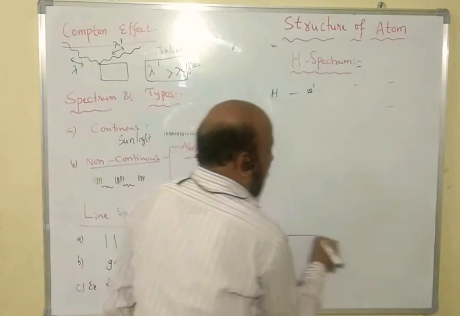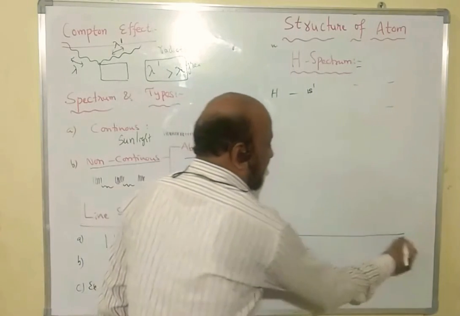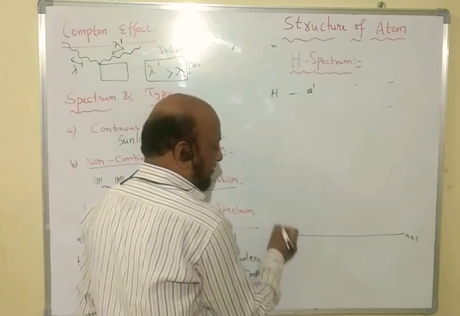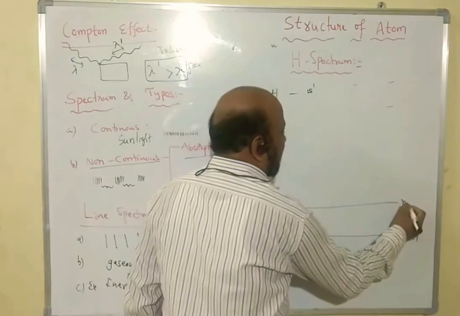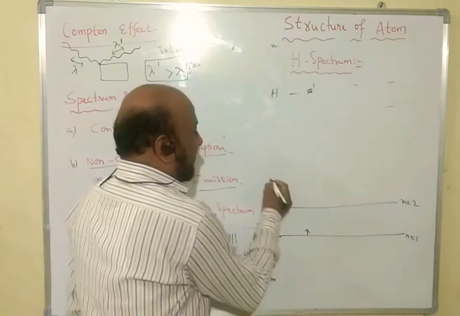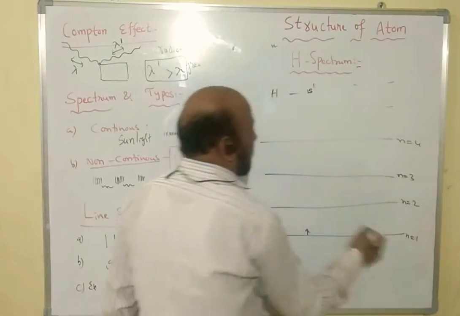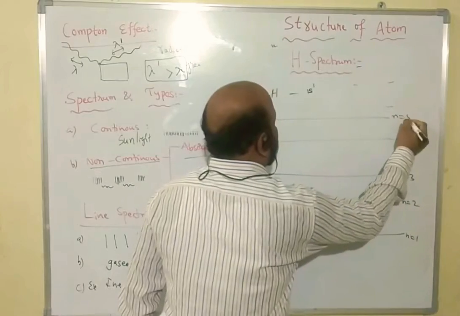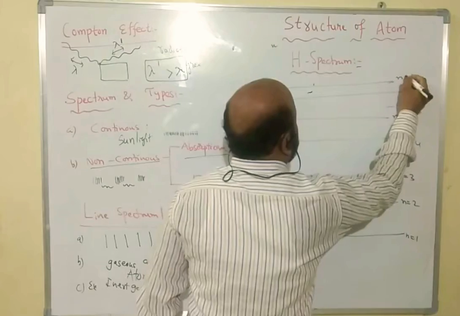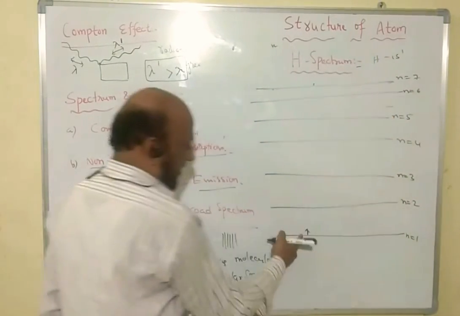According to atomic structure, n is equal to 1 is the ground level, and there are different higher energy levels, n is equal to 2, 3, 4, 5, 6 and 7. These give the different spectrum lines.